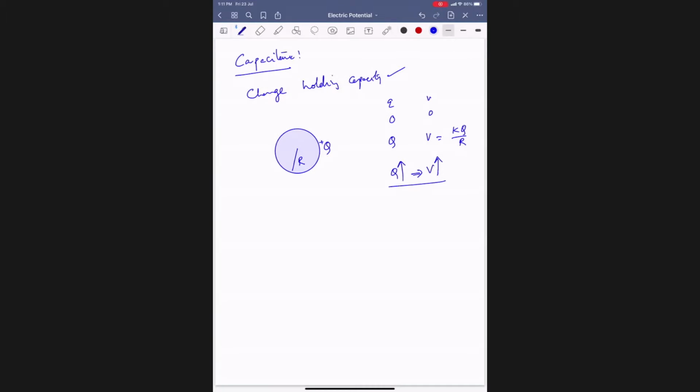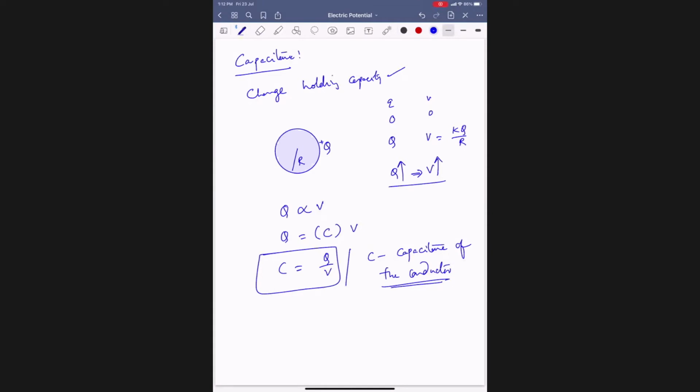More is the charge, more is the ability to do work. So q is proportional to V. Q equals some constant, called C, into V. C is Q by V. So C is called the capacity, or capacitance, of the conductor.